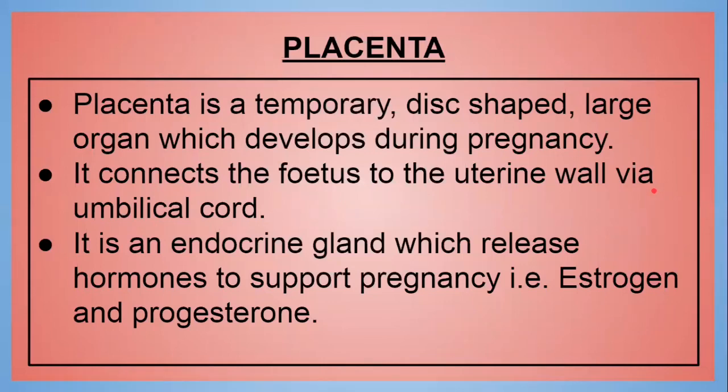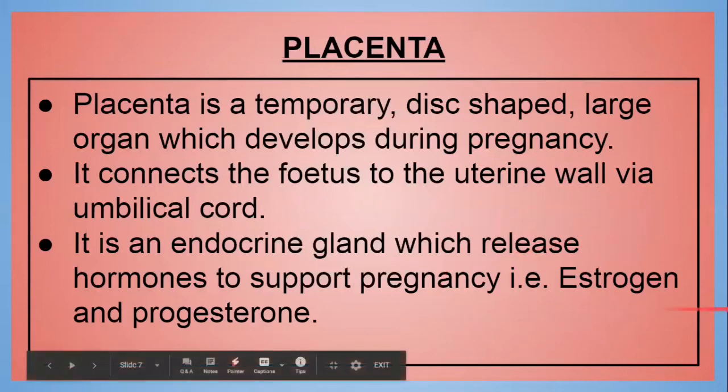Placenta. Placenta is that temporary disc which develops during pregnancy, and it connects the fetus to the uterine wall by a cord known as umbilical cord. Placenta is an endocrine gland. It releases some hormones which support pregnancy. Estrogen and progesterone are the names of those hormones.